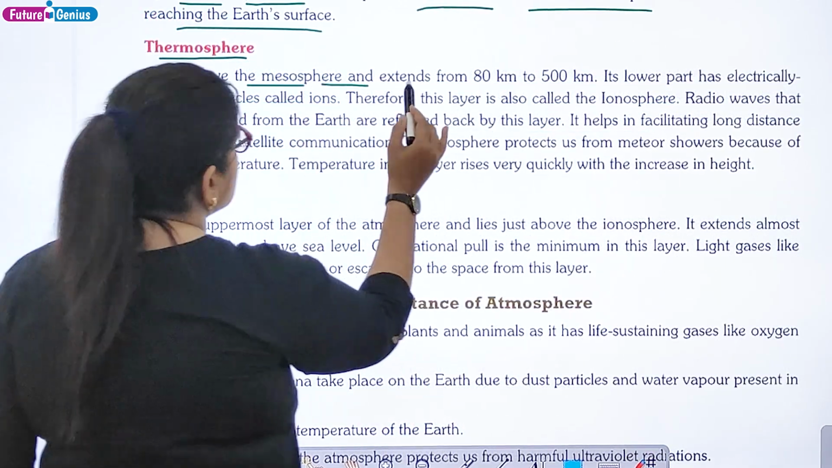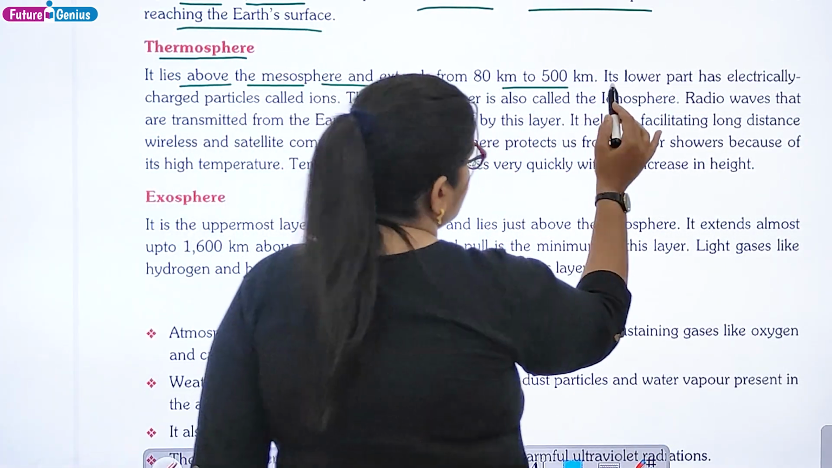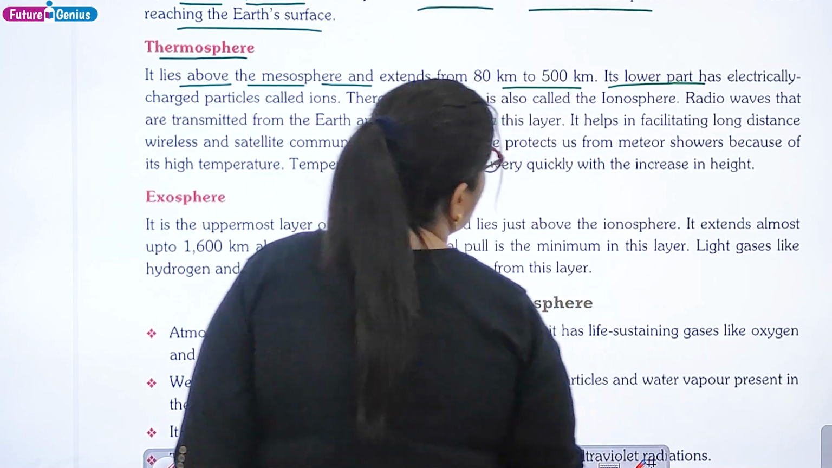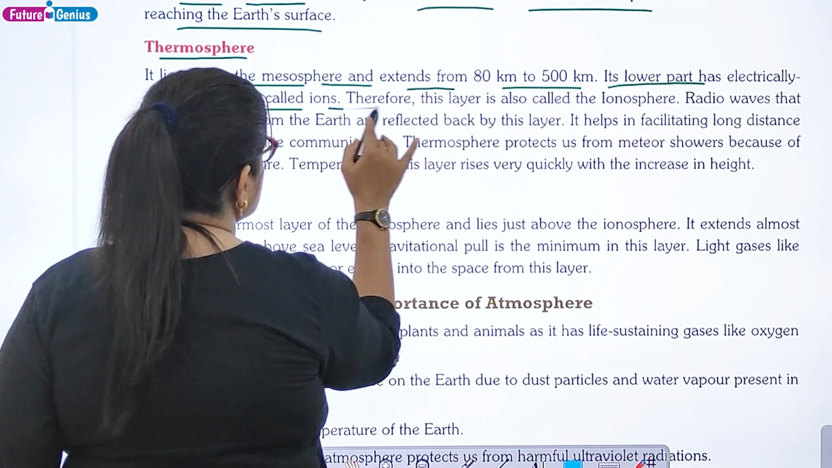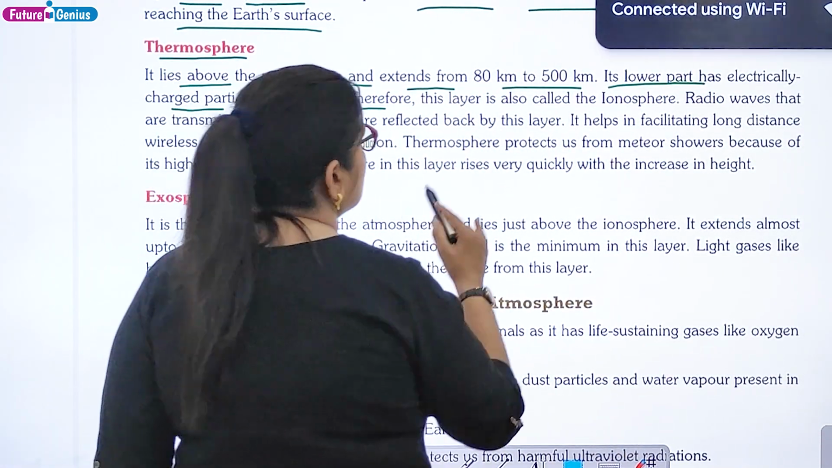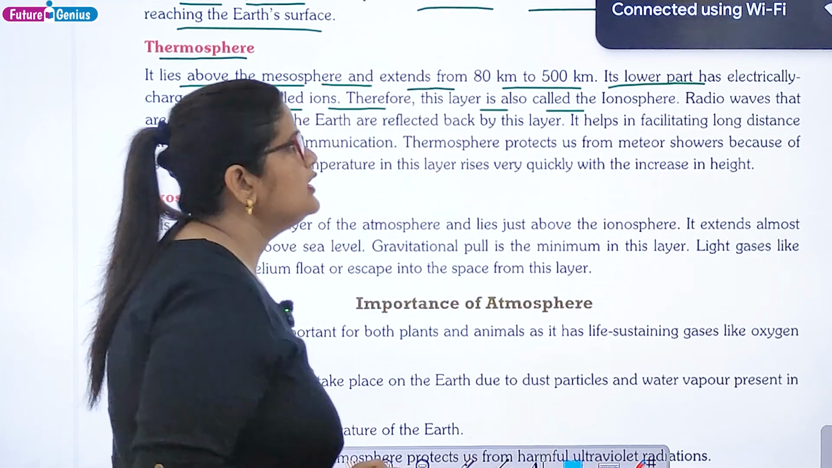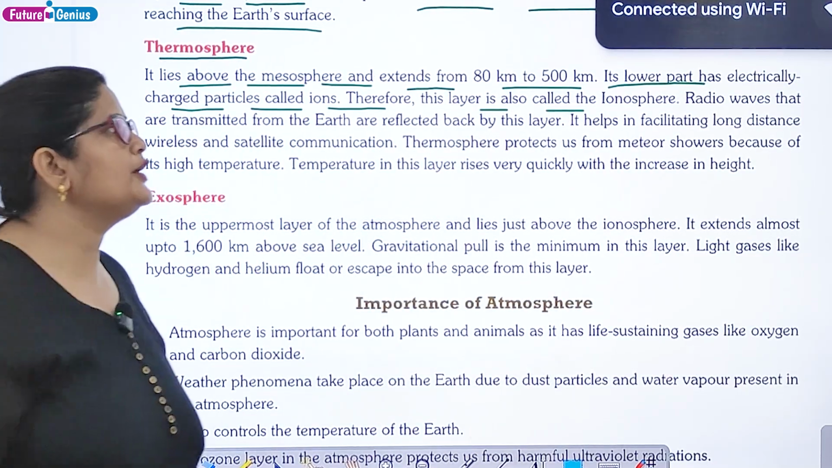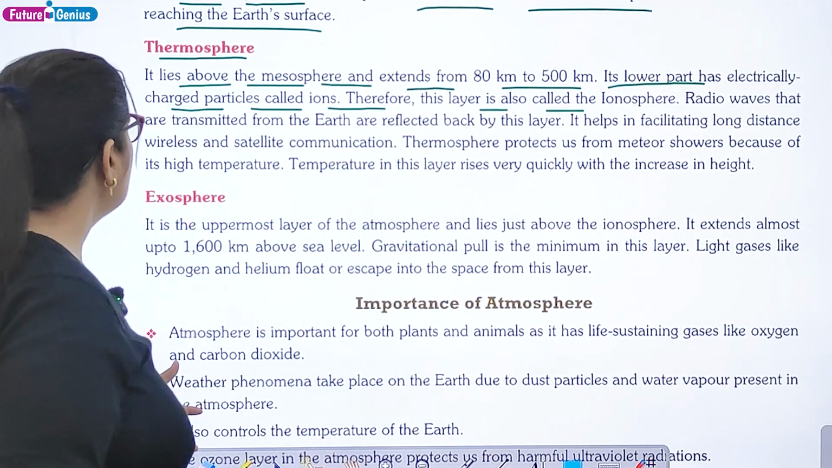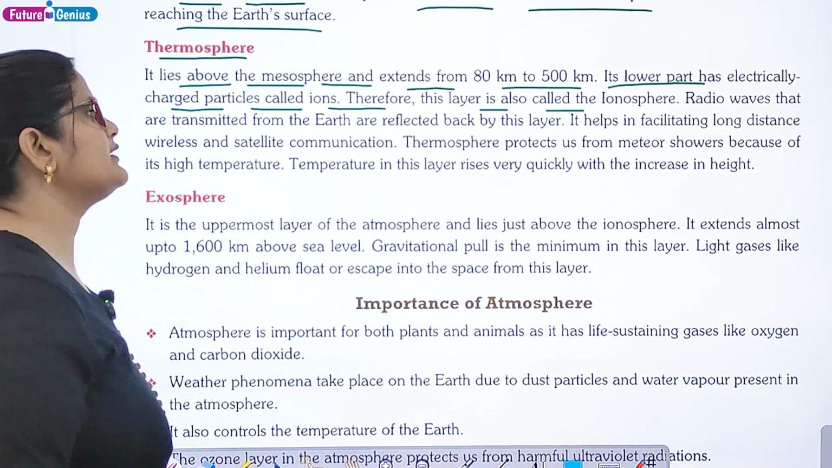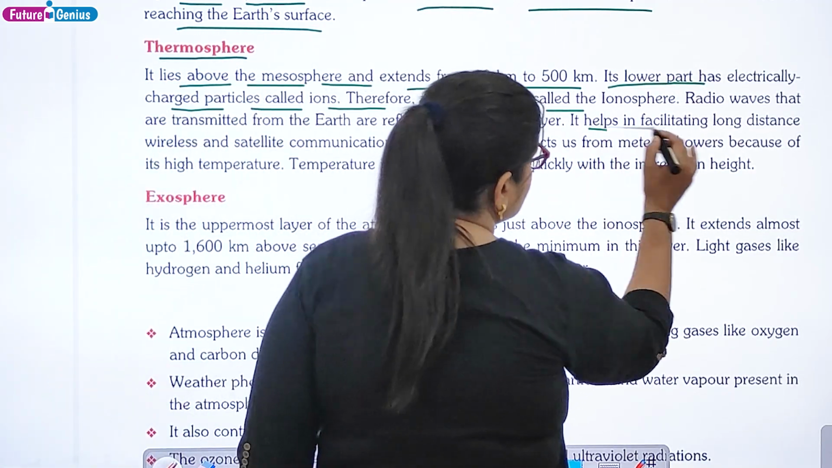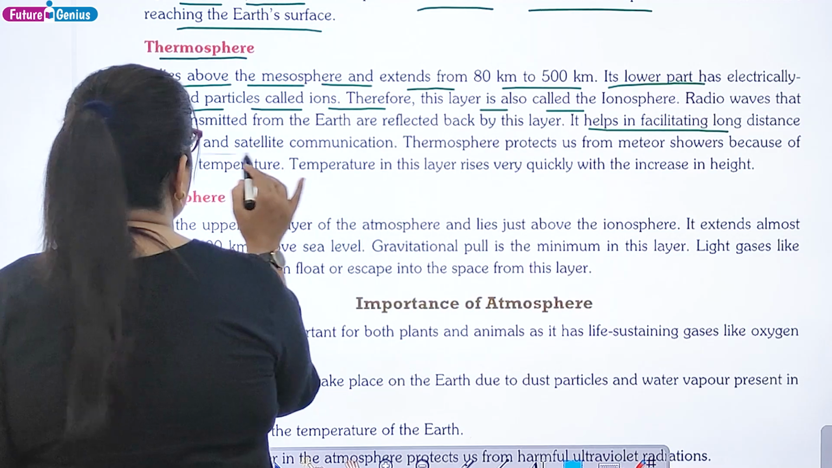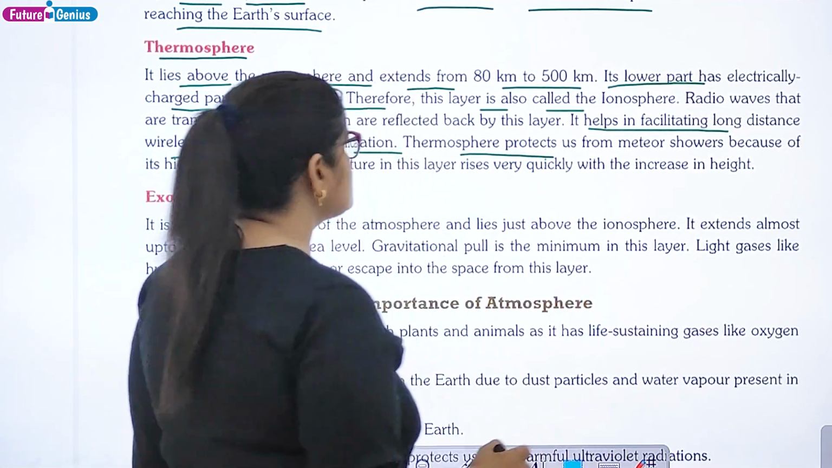It lies above the mesosphere and extends from 80 km to 500 km. Its lower part has electrically charged particles called ions. Therefore, this layer is also called the ionosphere. Radio waves that are transmitted from the Earth are reflected back by this layer. It helps in facilitating long distance wireless and satellite communication.